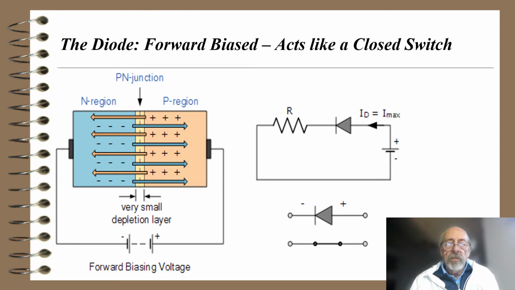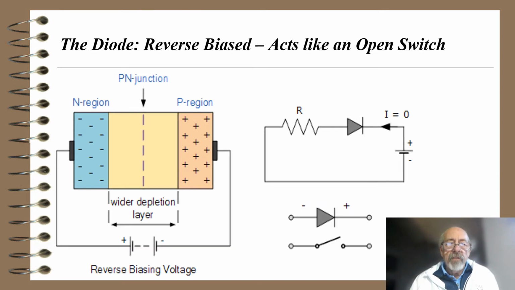On the next slide, we'll hopefully see an open switch. Indeed, that's exactly what we see. Here we have a reverse bias diode. This acts like an open switch. Now if I put plus on the N region and minus on the P region, the depletion layer gets wider, and it won't conduct any electricity.